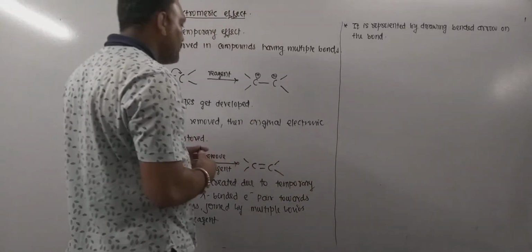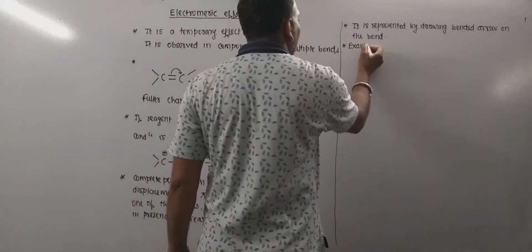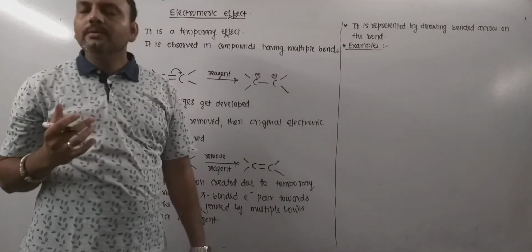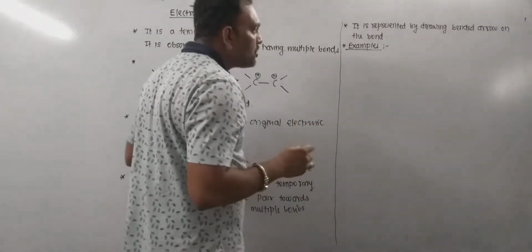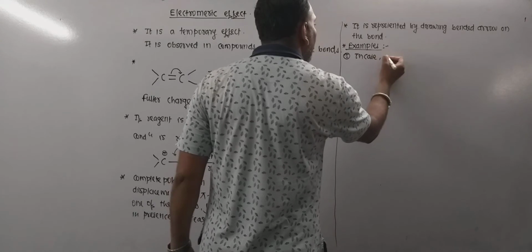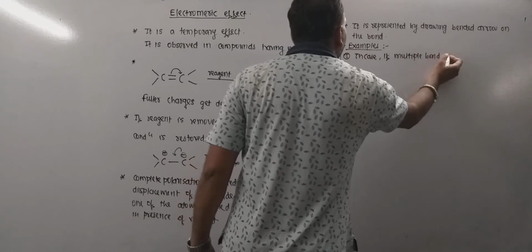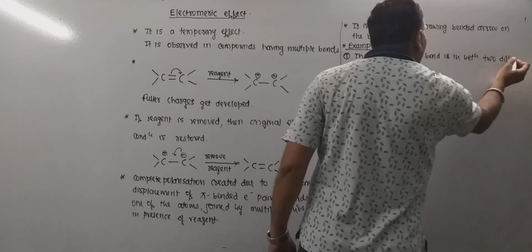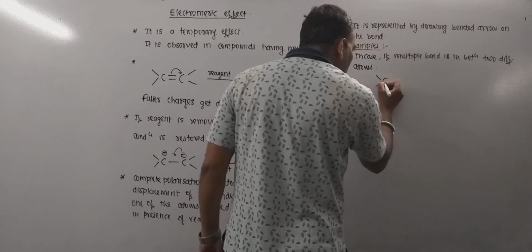So let's discuss a few examples of the electromeric shift. Examples of the electromeric effect. The very first case: if the multiple bond is in between two different atoms, then what happens? For example, consider the carbonyl group.